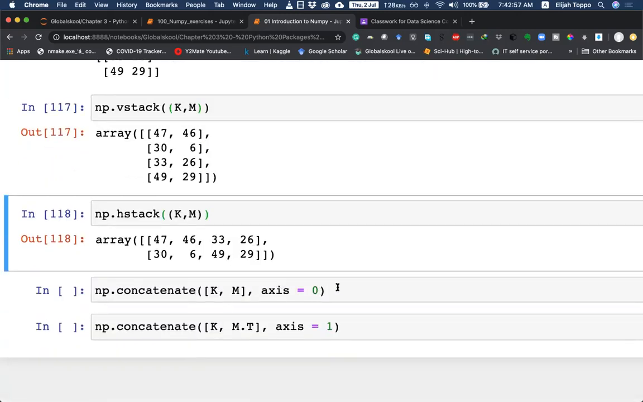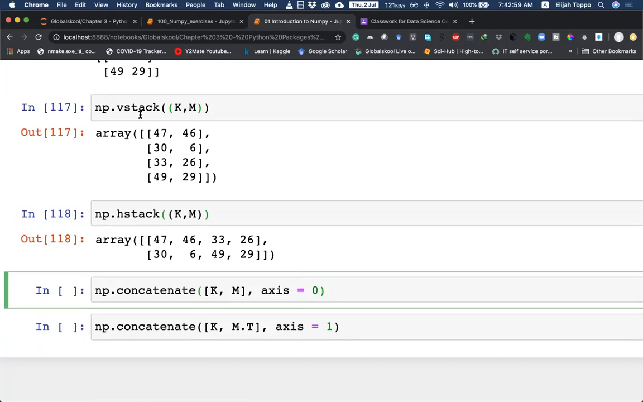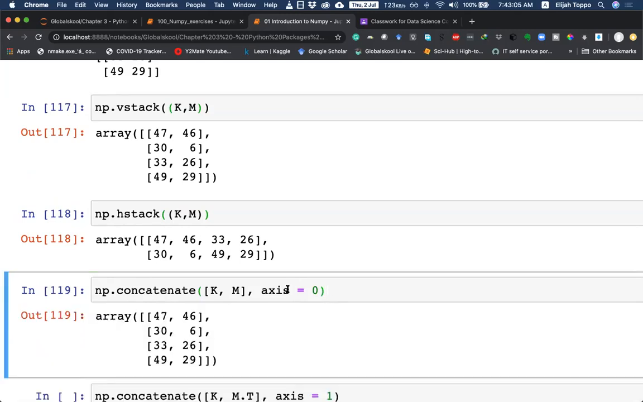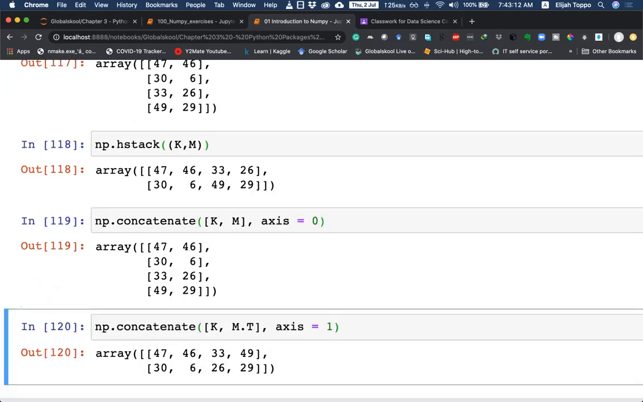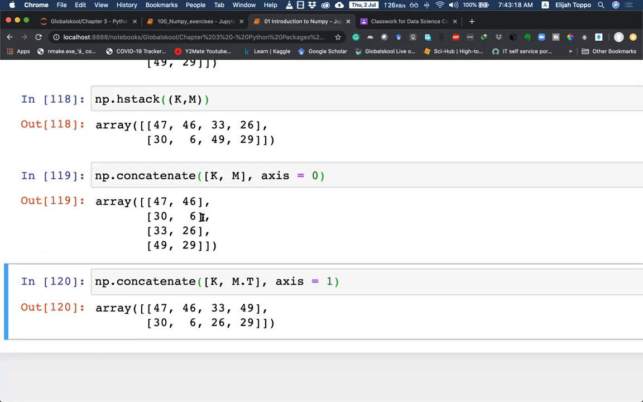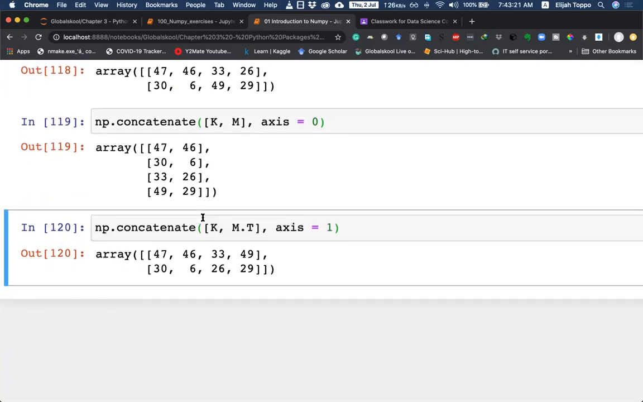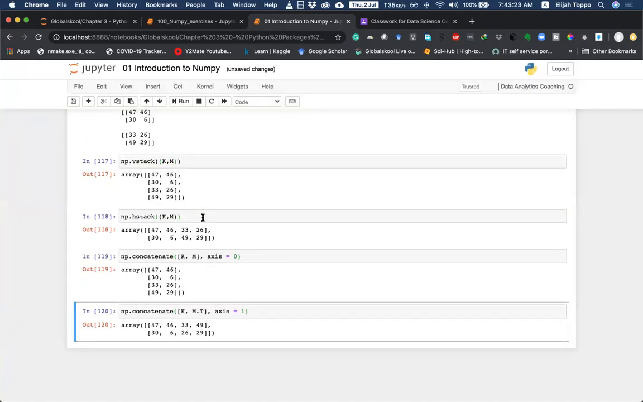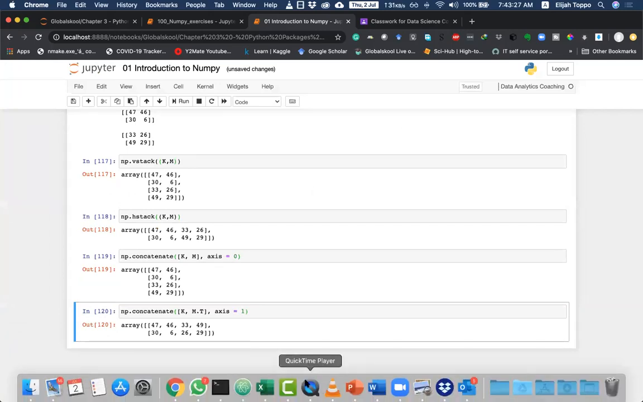Or we can do a concatenate operation. So instead of vstack and hstack, I can use the concatenate function and pass axis 0 or axis 1. So axis 0 will help me do what vstack was doing, and axis 1 will help me do what hstack was doing. Okay, so we have a common function that can do both horizontal and vertical stack. So this is our exploration of the NumPy package. Do you have any questions at this point?